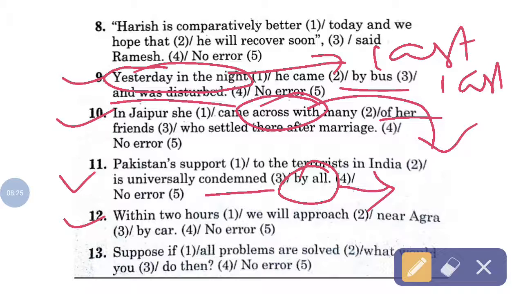Within 2 hours we will approach near Agra by car. Here, within 2 hours we will approach Agra. You need not use near. Okay, near is superfluous and it is extra information, so you need not write it.